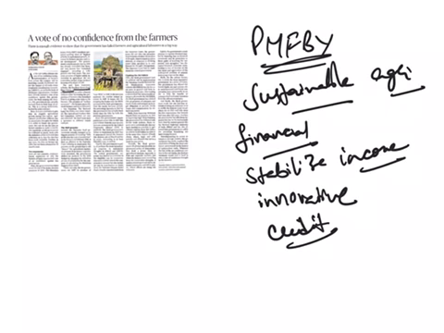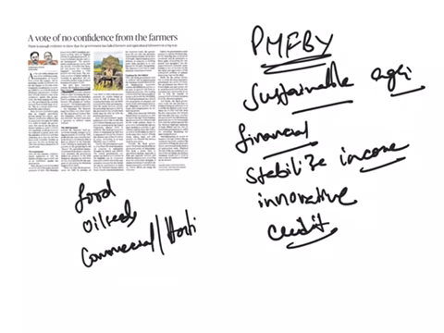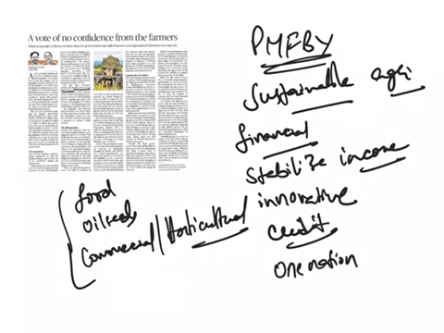The crops that were covered under this scheme were food crops like cereals, millets and pulses, oil seeds, annual commercial and annual horticultural crops. These are all the crops that were covered under this program. This is a crop insurance scheme with the theme of one nation and one scheme.